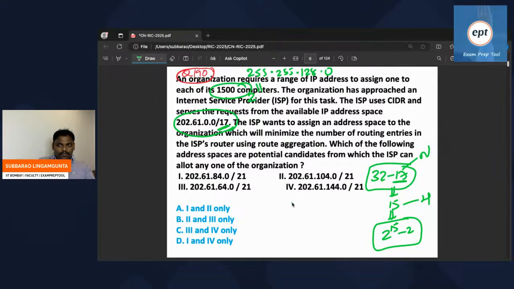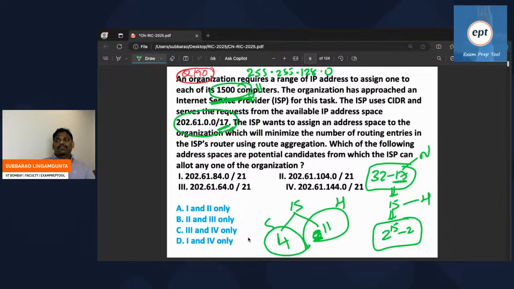Let's try here. Out of these 15 bits for host purpose, you want to host only for this. What I mean is 2 power 11 for host, which means 11 bits for host. So the remaining 4 are for subnet purpose.